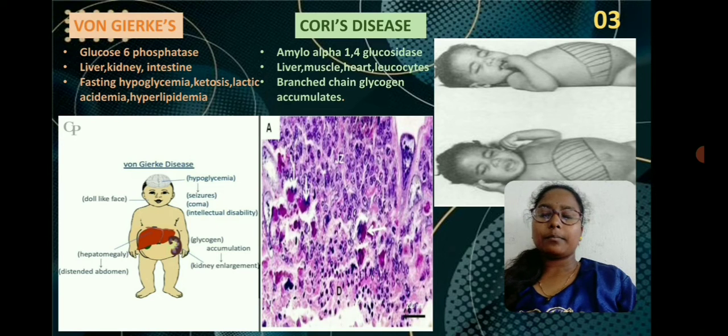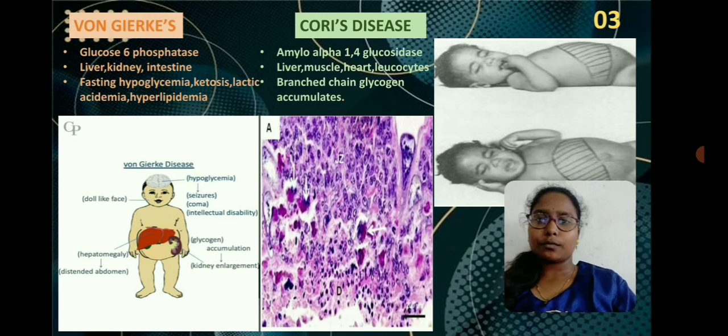Hyperlipidemia means a larger amount of lipids will accumulate in our body. Cori's disease, the second one, is caused by the deficiency of amylo alpha 1,4 glucosidase. This enzyme is required for the debranching of glycogen. As there is no enzyme for debranching, the glycogen will not break down into glucose, and hence no energy supply will be there to the body.